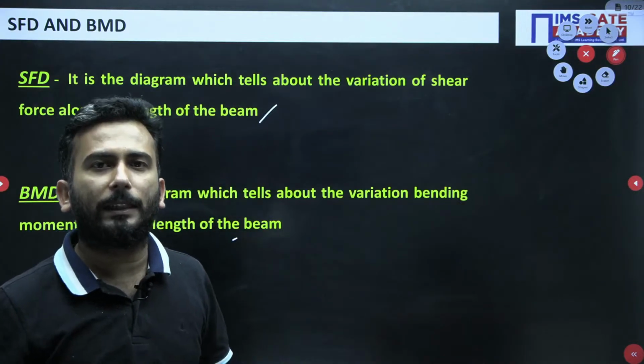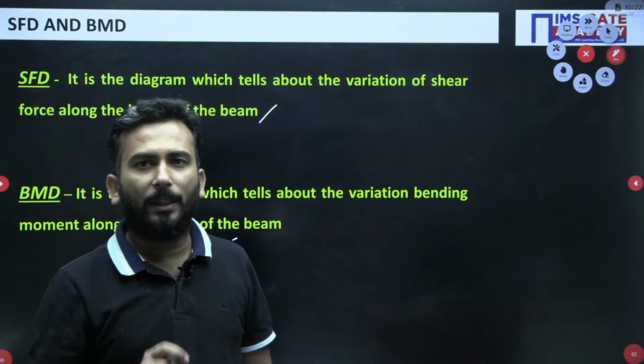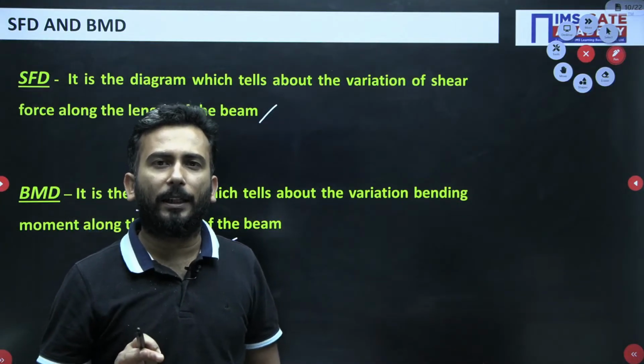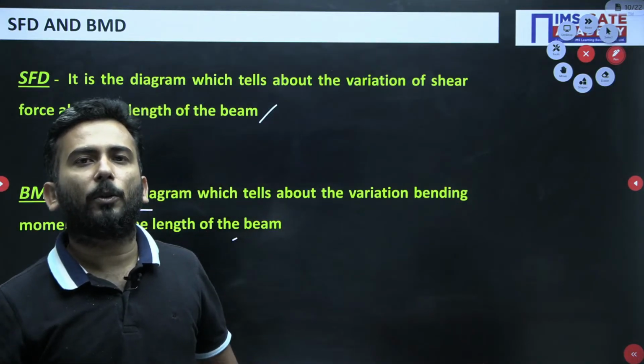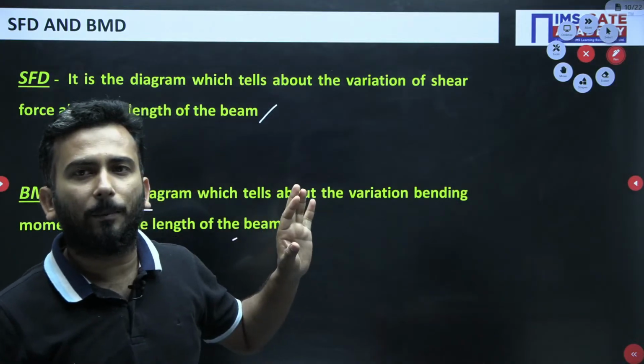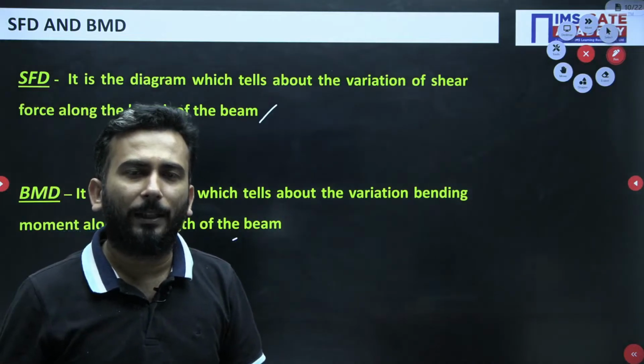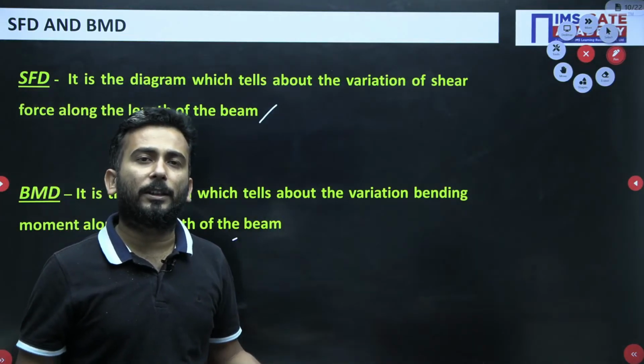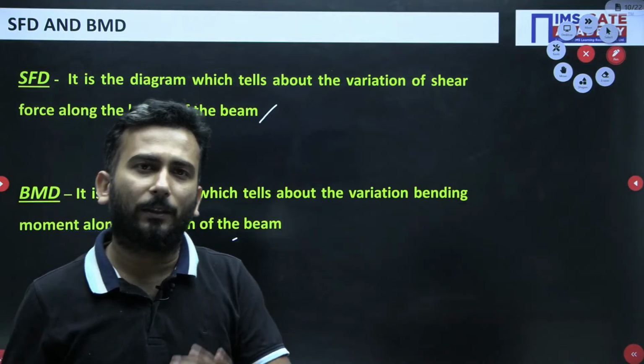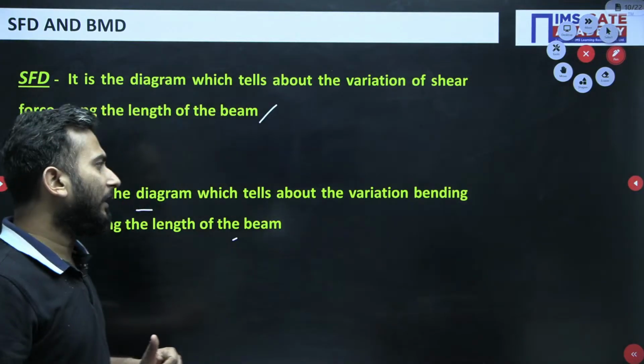And you can also see, once we draw the SFD BMD, you will be able to analyze very carefully, very neatly, very easily where the shear force is maximum, in which part it is positive, in which part it is negative, in which part the shear force is trying to rotate the element clockwise or anti-clockwise, and many more things we can find out.